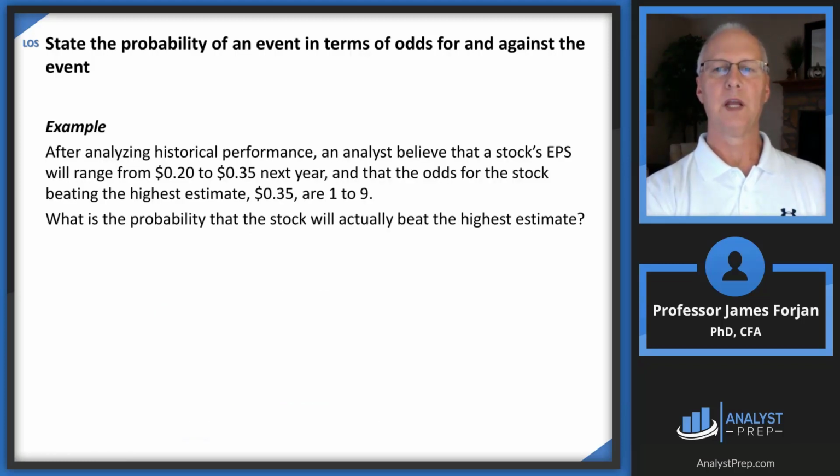Let's see, an analyst believes that a stock's earnings per share will range from 20 cents to 35 cents next year. The odds that the stock beats its highest estimate of 35 cents are 1 in 9. All right, so those are the odds, 1 in 9, just like the 1 in 2 we had on the previous page. So we're going to switch back and ask, what is the probability that the stock will actually beat the highest estimate?